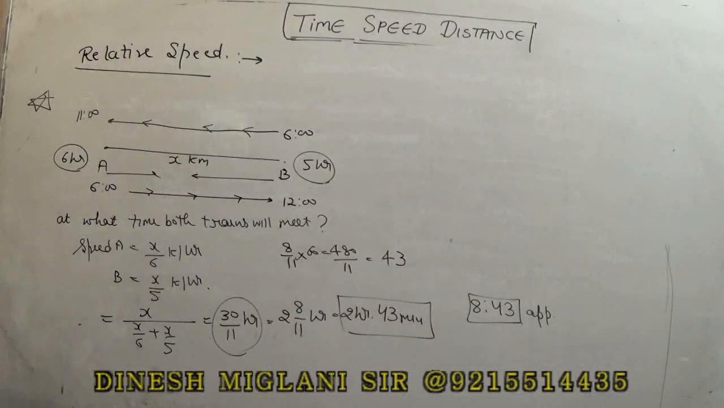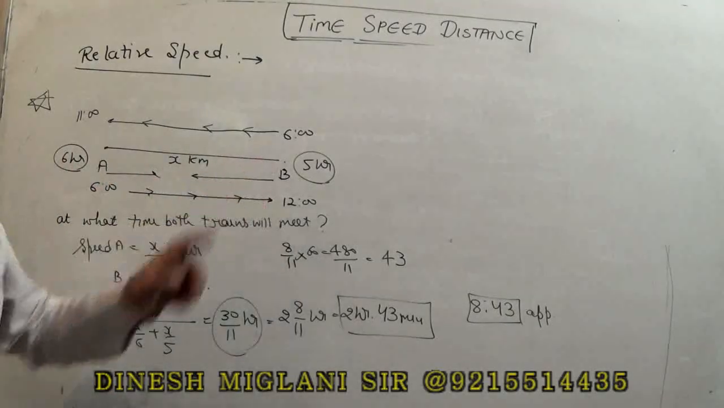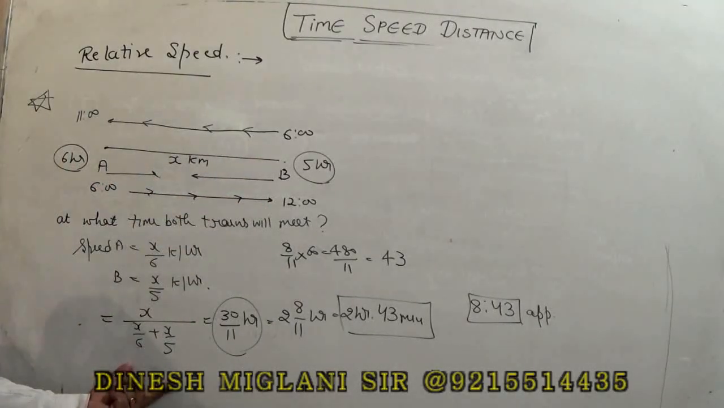Pay attention to what we have done here. The question is very simple. We have just taken the distance to be x, and this is 6 hours, this is 5 hours. What I have done, x by 6, x by 5, and this x is the total distance divided by relative speed, x by 6 plus x by 5. Just solve it and you find your answer. Right?